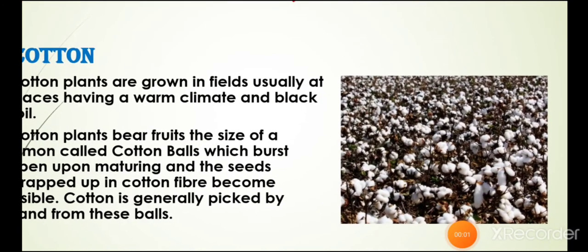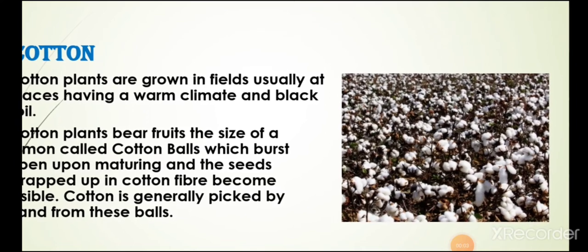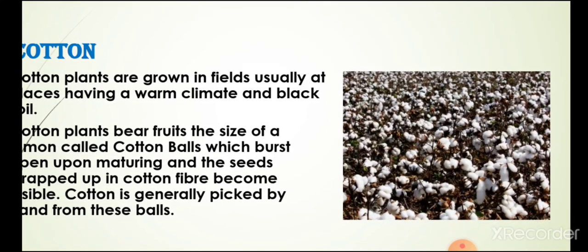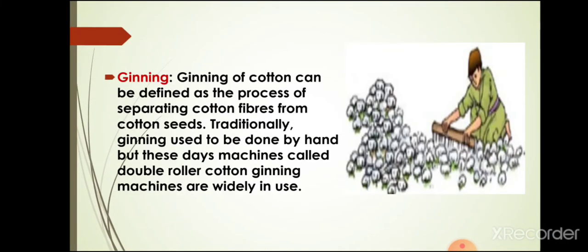Now students, you can see this is a cotton field. This field looks as if it is covered with snow. From these bolls, cotton is usually picked by hand. Now there is one term, ginning. What is ginning? When the fibres are separated from the seeds by combing, this process is called ginning of cotton. Again, I am repeating: it is the process of separating cotton fibres from the cotton seeds. Traditionally it is done by hand, but these days machines are used for ginning.